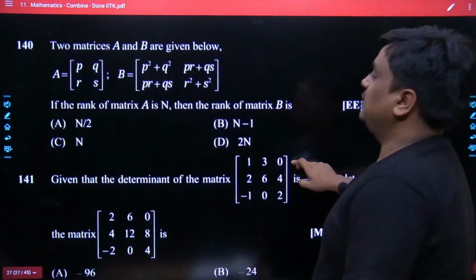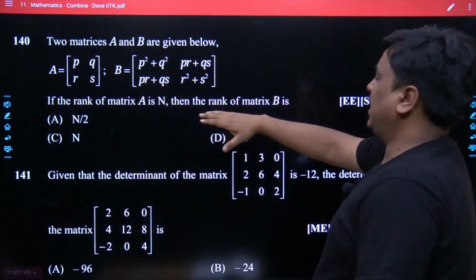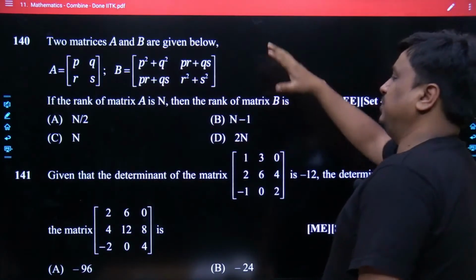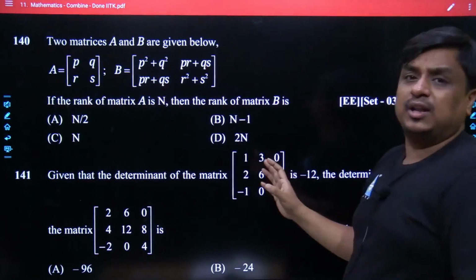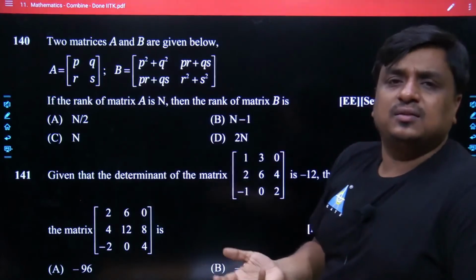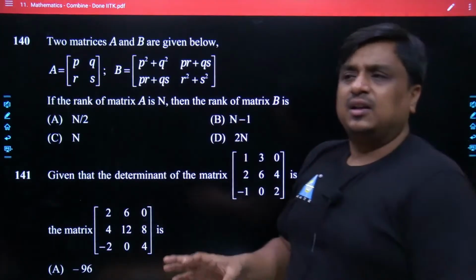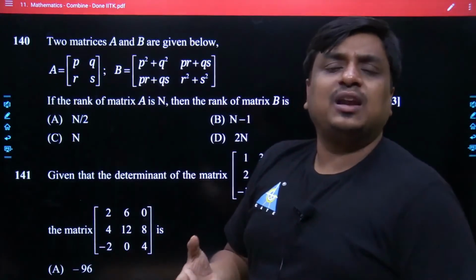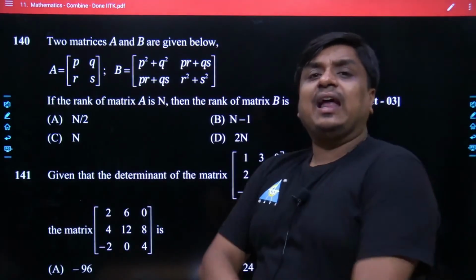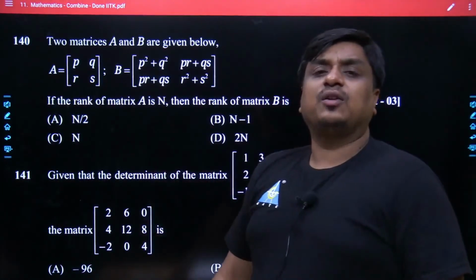Now, in the same sequence, the two matrices A and B had been given. If the rank of A is n, then the rank of the matrix B is asked. So they had been talking about the rank. Anyways, the rank had been a piece of cake. I would say the student who had a little bit idea about the matrices knows how to calculate the rank. Even in class 11th and 12th also, we had calculated the rank. So probably at this moment, you guys would not have any kind of doubt.